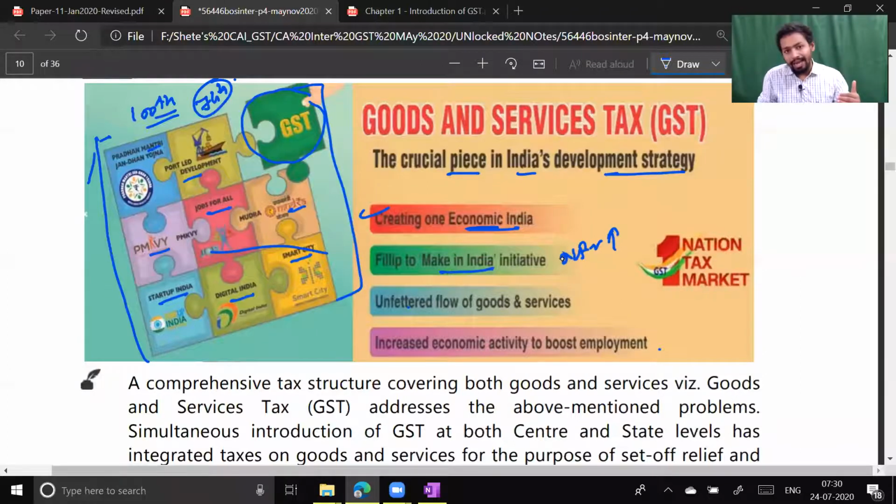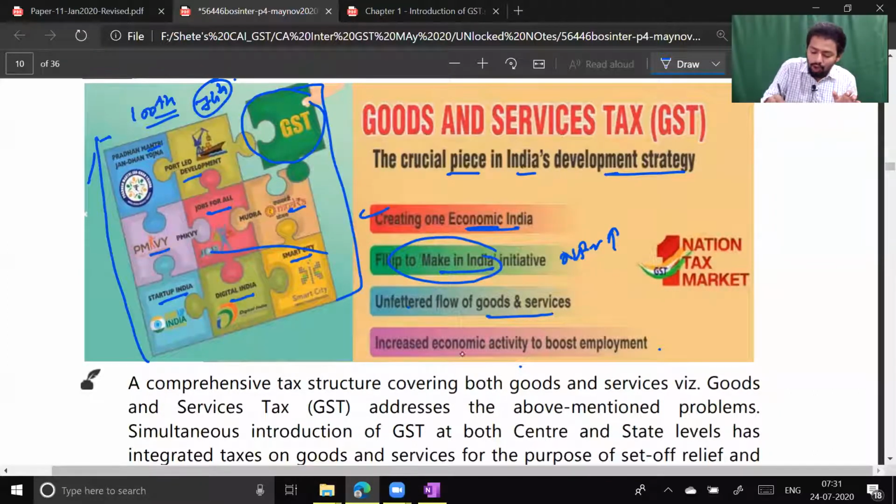We are already late, but we are not postponing it any further, and therefore the current government is focusing more on Make in India. That means manufacture in India. And for that, GST was a very important law: unfettered flow of goods and services. If you wanted to transport goods and services from one state to another earlier, there was a hell of a lot of compliance. Now that compliance has been reduced to one single window of GST.